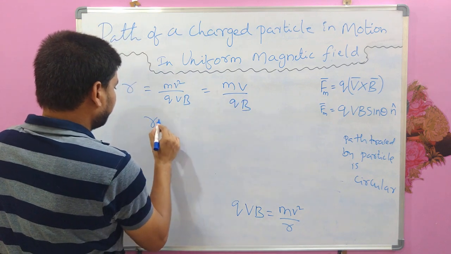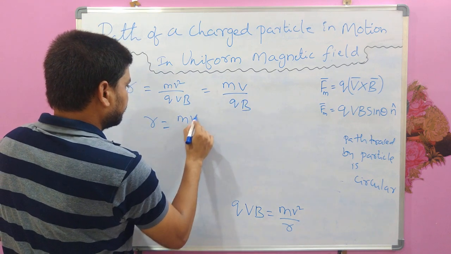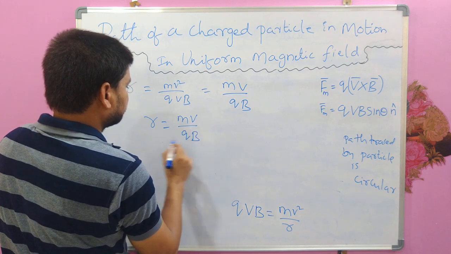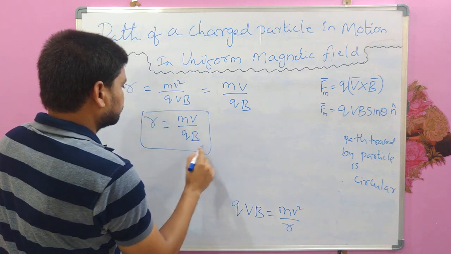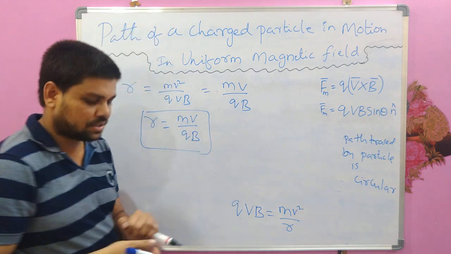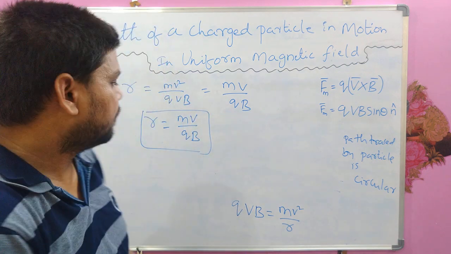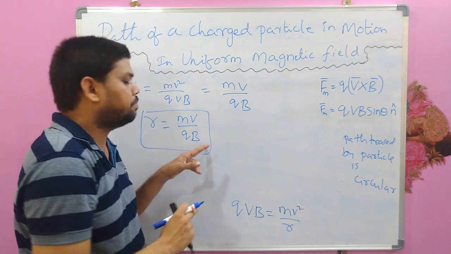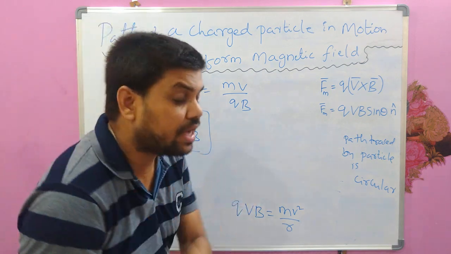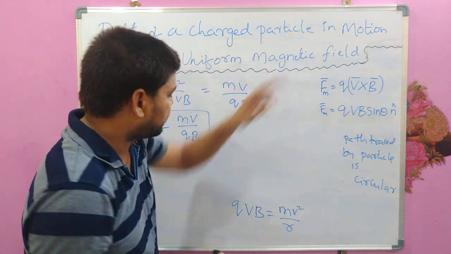So what is the formula for R now? mv by qB, where m is the mass of the charged particle and v is the velocity of that charged particle and q is the charge of that particle and B is the magnetic field in which the charged particle is moving.